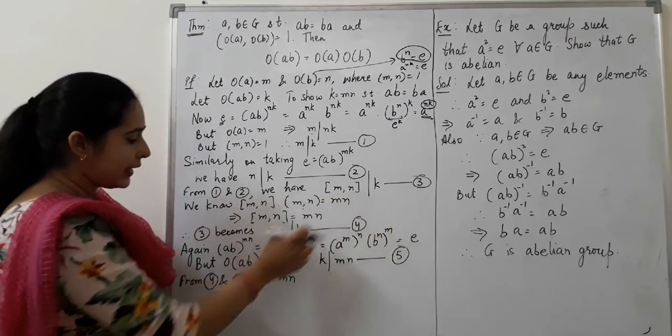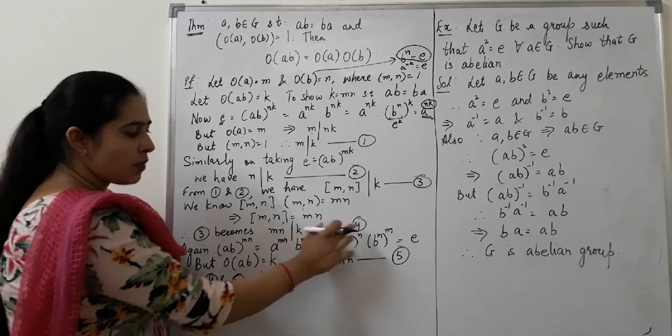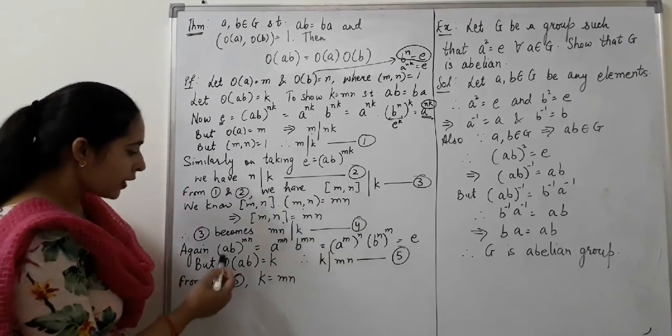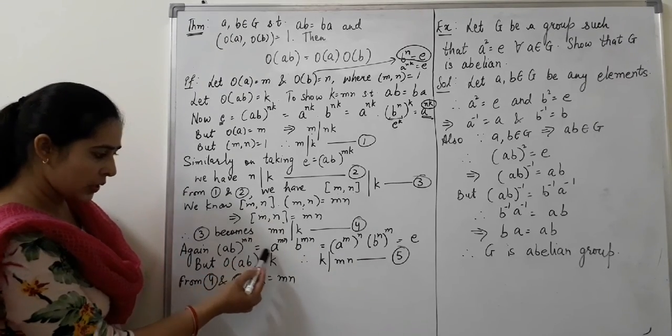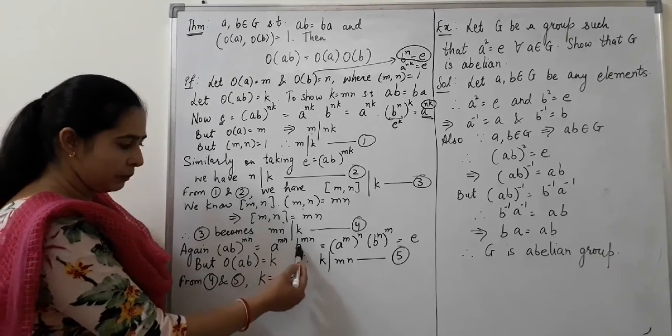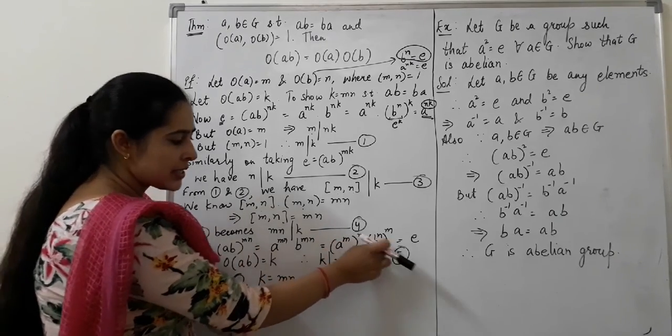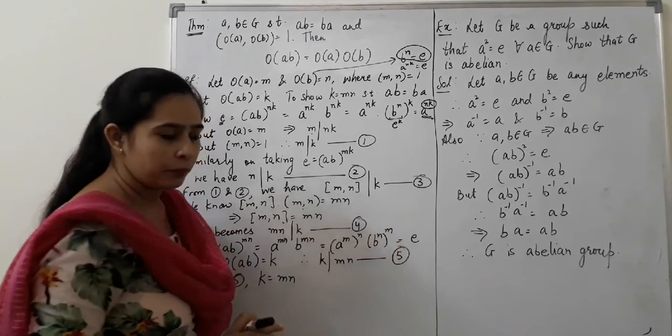What you get? You will get mn divides k. Let's mark it equation number 4. Now (AB) raised to the power mn is equal to, you can separate out A^mn, B^mn. Now this can be written as (A^m) raised to the power n, and this can be written as (B^n) raised to the power m.